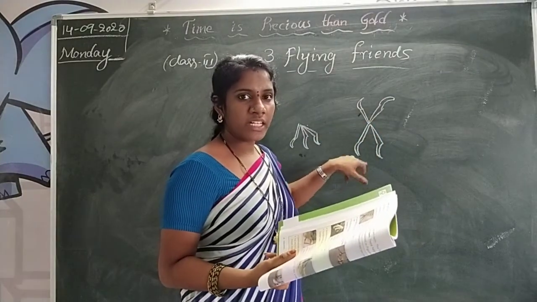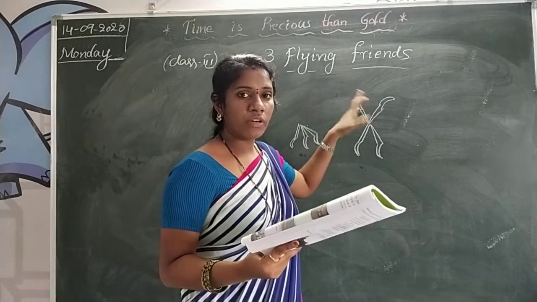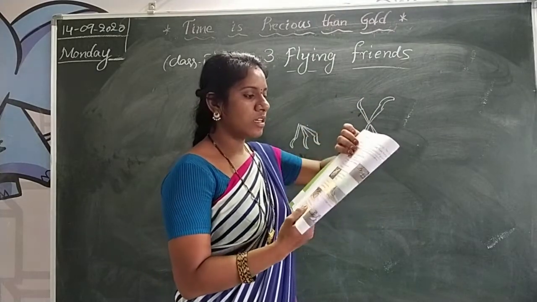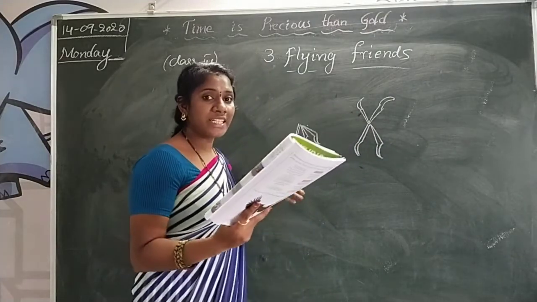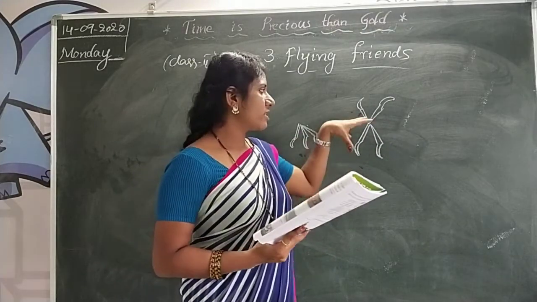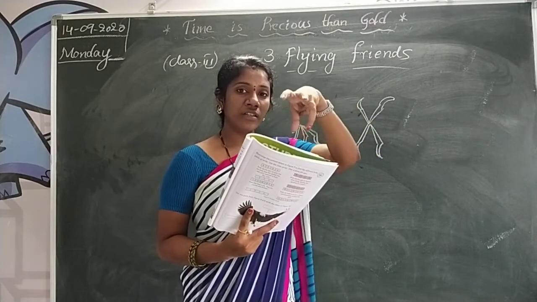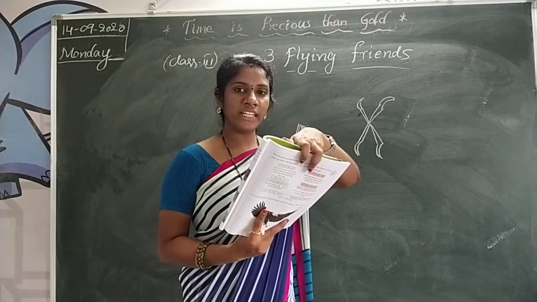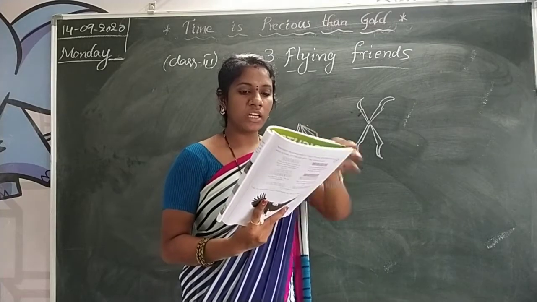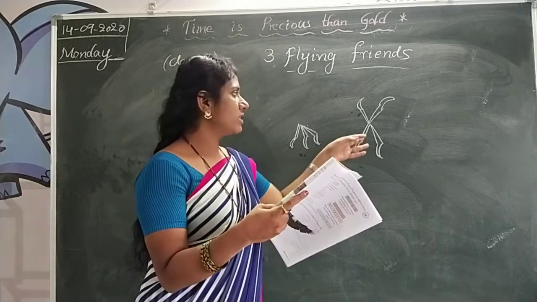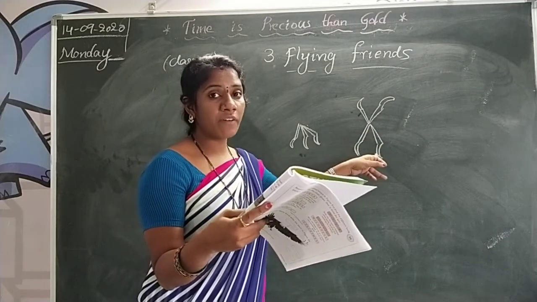Some toes in front and some toes in back. They help the bird hold the tree trunk and climb, so they can hold the tree bark. For example, the woodpecker has this type of feet and claws.